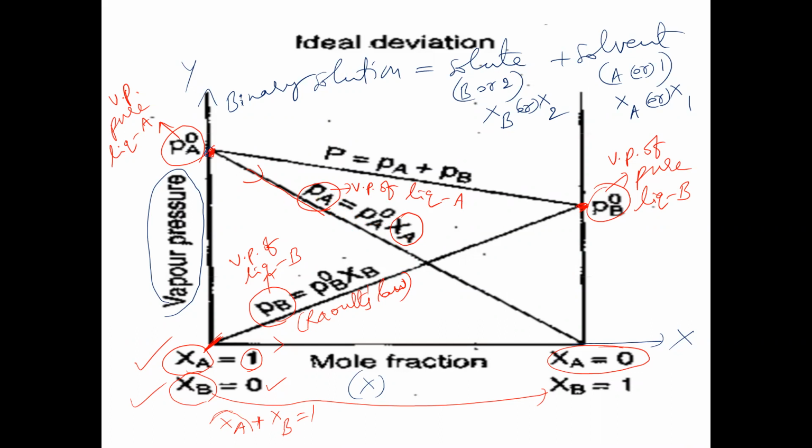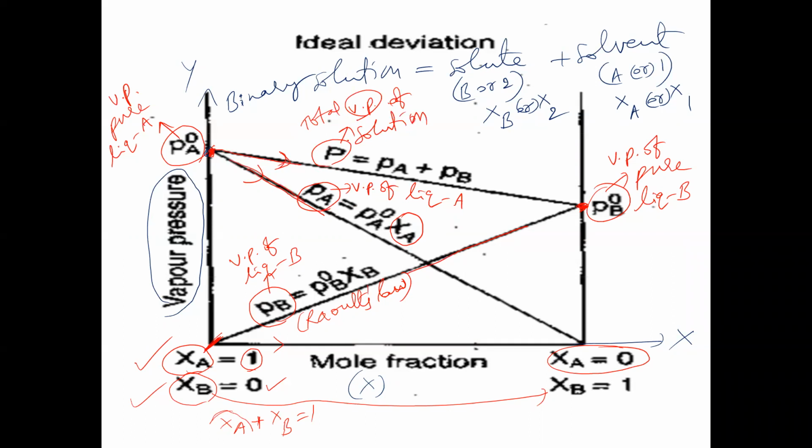Now this line represents the vapor pressure of liquid A. This line represents the vapor pressure of liquid B. And this straight line represents the total vapor pressure of solution, of an ideal solution.